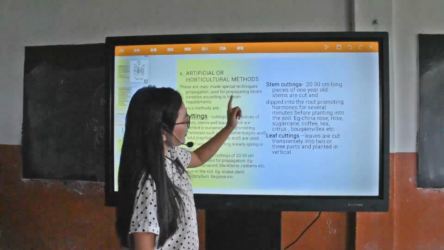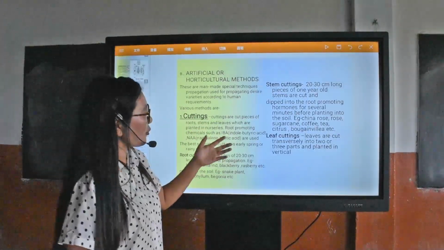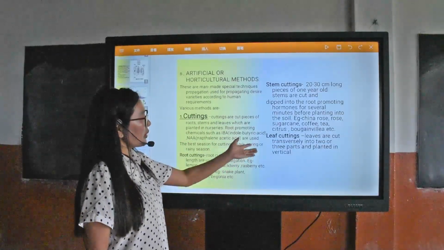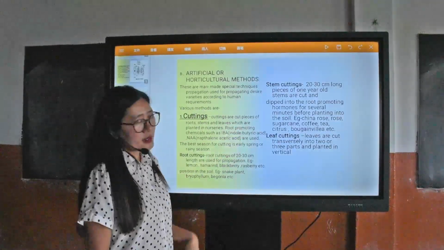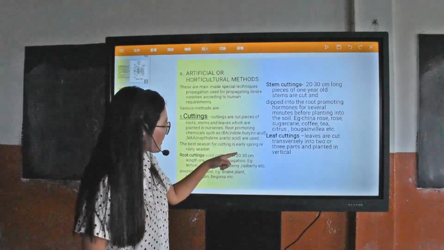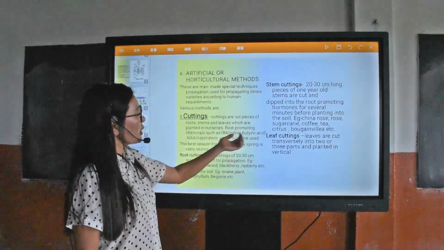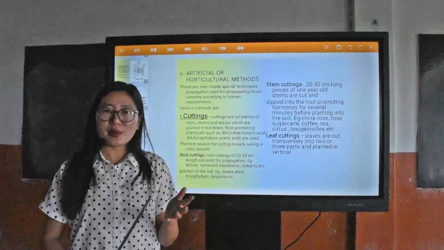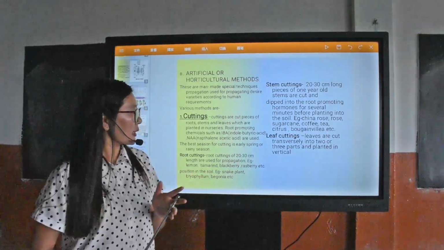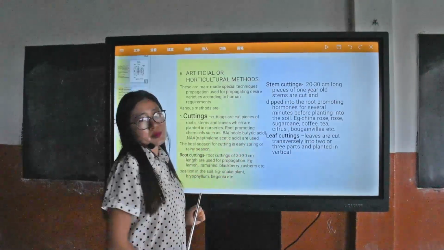Stems, same thing here also. Pieces 20 to 30 centimeters long, of one year old, are cut out and put into the chemical hormones, maybe IBA or naphthalene acetic acid, and then planted into the soil. China rose, which we very commonly use, bougainvillea, sugarcane, coffee, tea, citrus trees, all these are propagated by stem cuttings.